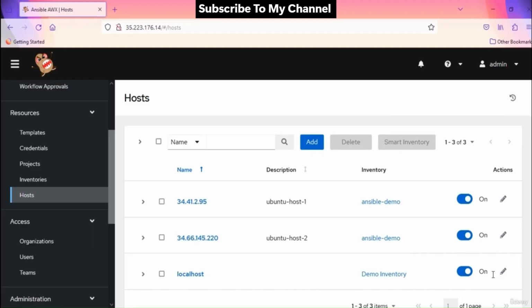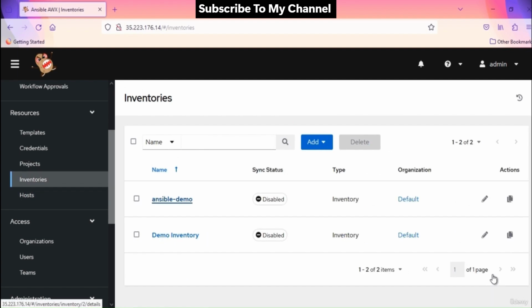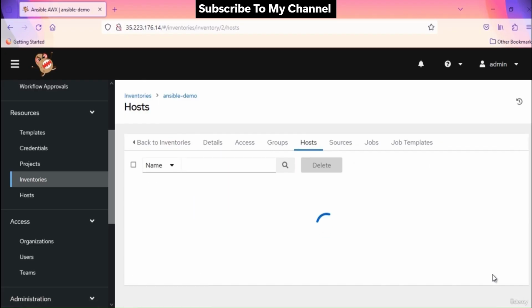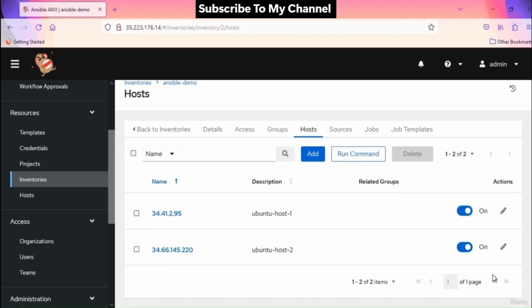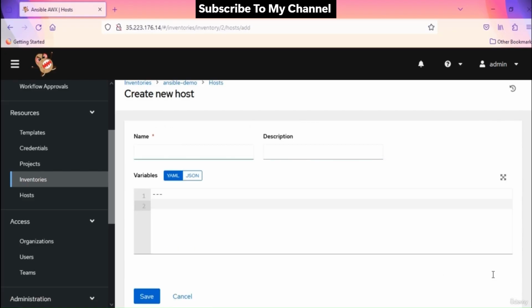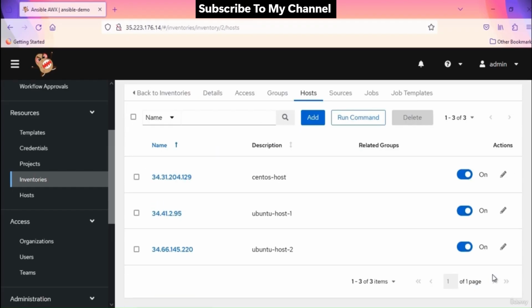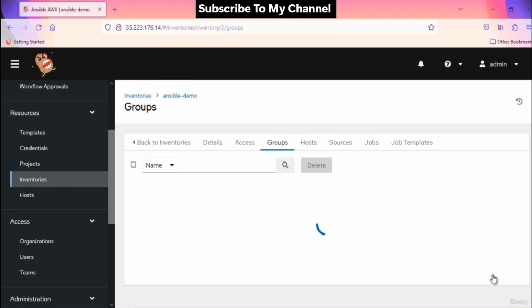Let's go to the host tab first and see what we have here. I already added 2 Ubuntu hosts here. Let's go to the inventory tab. I have created one inventory named Ansible demo. The 2 Ubuntu hosts I previously showed you belong to this inventory. Let's add our third CentOS host in this inventory. I am inside the Ansible demo inventory. Click on add, enter the IP address here, provide a description, and save the changes. Now when I click on the host tab inside this inventory, it shows 3 hosts. I'm not adding any group right now here. So we are done with the inventory.